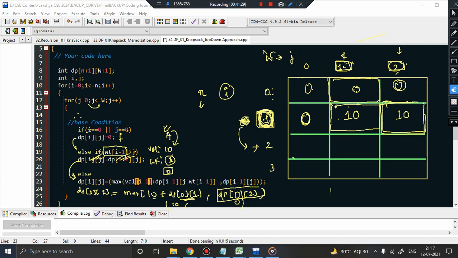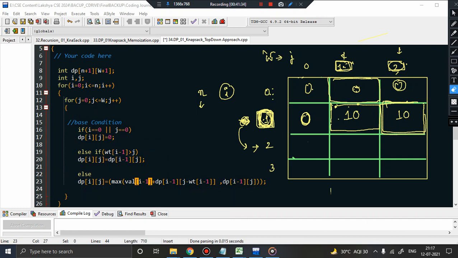So now if i is pointing to 2, it indicates you can now consider 2 elements. What are the 2 elements? Since my i is pointing to 2, I have 2 elements available, element A and element B. Their values are 10 and 20 respectively, and the weights are 1 and 1. Index 0 for A, index 1 for B, right? Now if I am pointing to this particular cell, you know that if j is equal to 0, then as per this condition the value assigned will be 0.